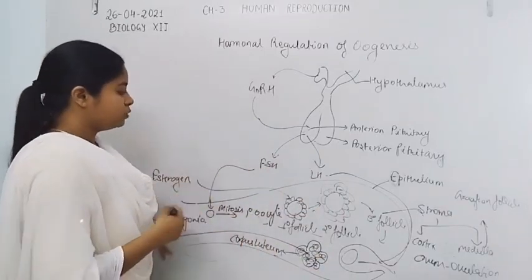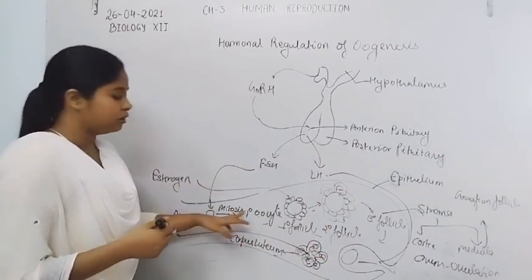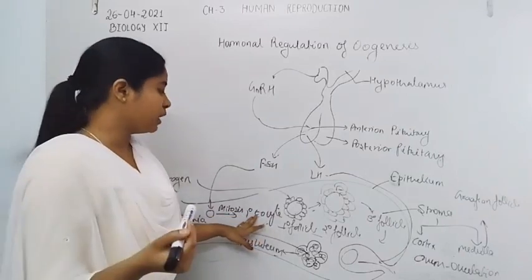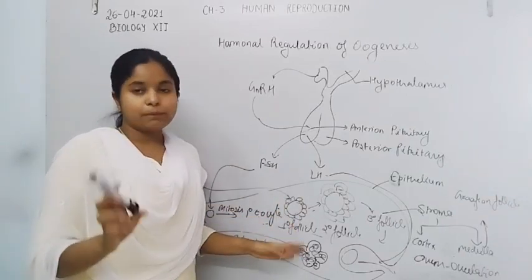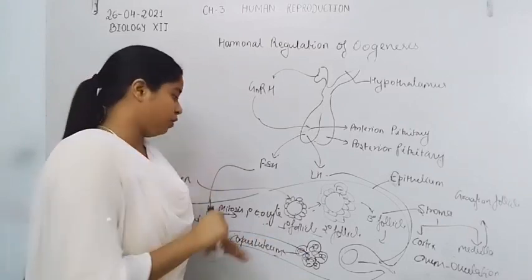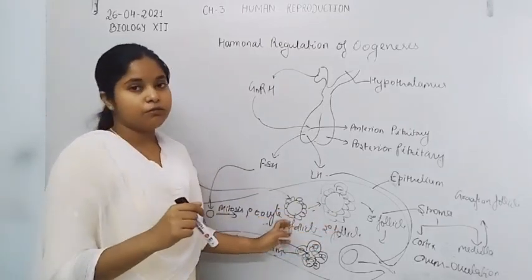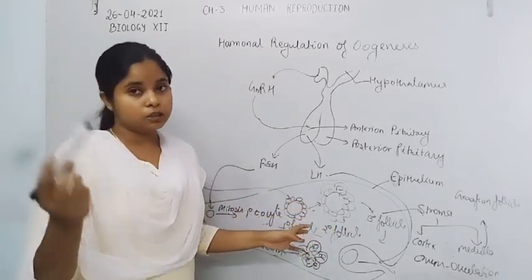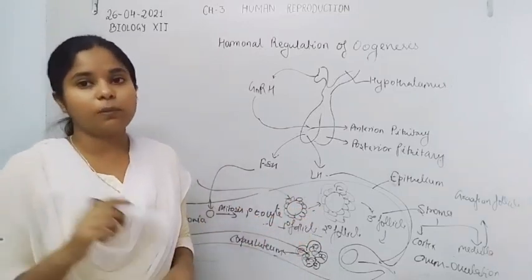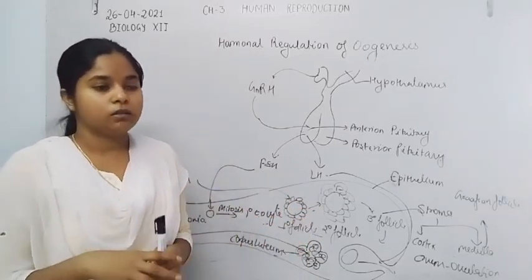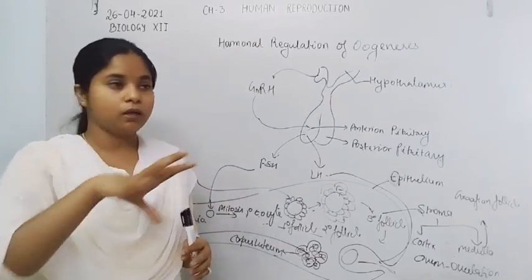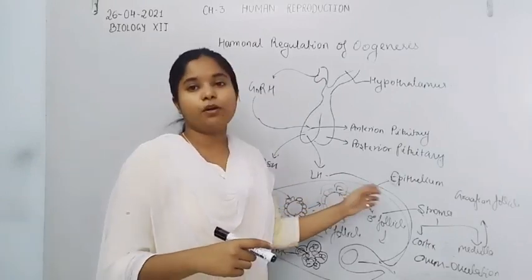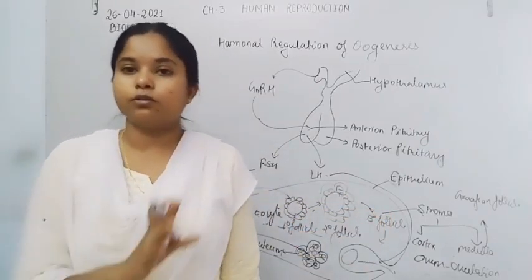Now, FSH, follicle stimulating hormone, stimulates the oogonia for proliferation, and they undergo mitotic division to form the primary oocyte. Then the primary oocyte is lined by the follicular cells to form the primary follicle. Then the secondary follicle consists of the theca layer, theca externa and interna, also known as the zona pellucida, outside the ovum, so that they protect the ovum. Now the secondary follicle is converted into the tertiary follicle and matures into the Graafian follicle.